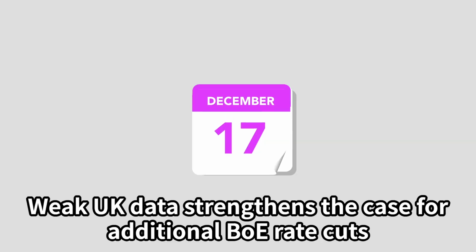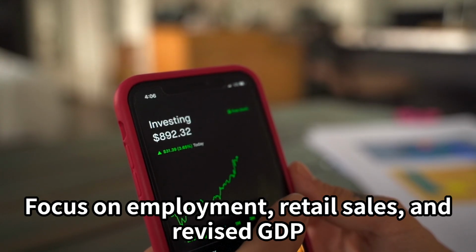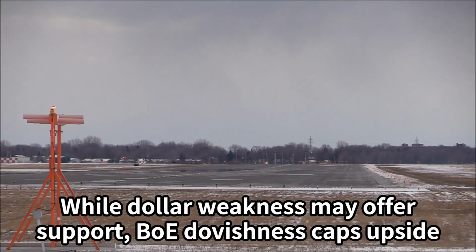GBP/JPY: weak UK data strengthens the case for additional BOE rate cuts. Focus on employment, retail sales, and revised GDP. While dollar weakness may offer support, BOE dovishness caps upside.